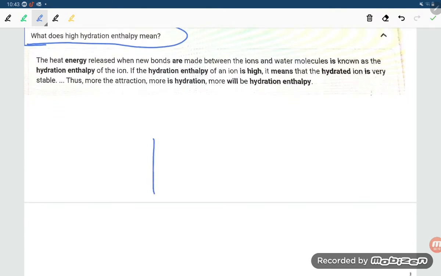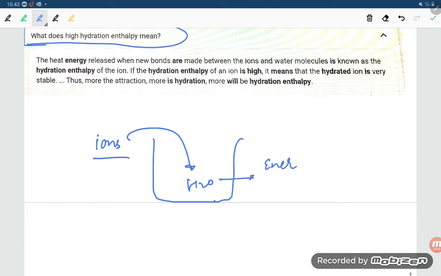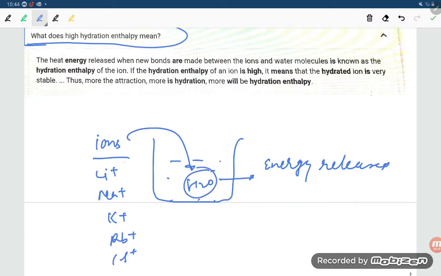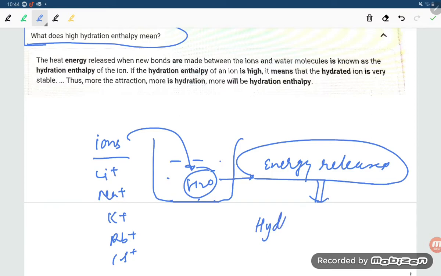When you are putting an ionic solid, or the ions, in water, here is H2O, and suppose you are putting the ions in water, what is happening, student? Energy is released. Suppose lithium ion, sodium ion, potassium ion, rubidium ion, cesium ion, anyone you put in the water, they all will get hydrated and energy will be released. This released energy is known as hydration enthalpy.